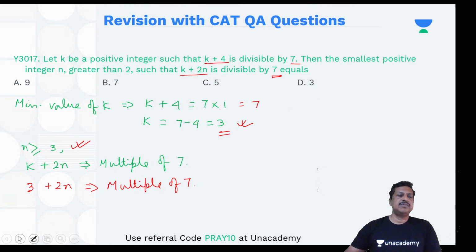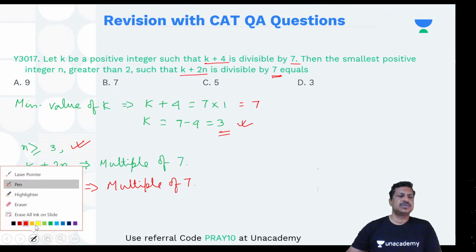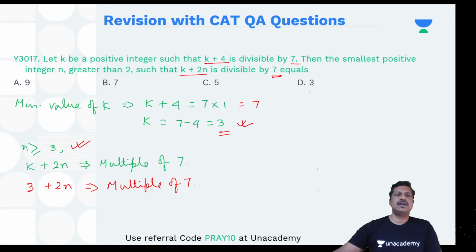So it comes out to be 3 plus 2 into 3, 9. Not a multiple of 7. So this option is gone. Then if I take 3 plus 2 into 5, this will be 10, 13.